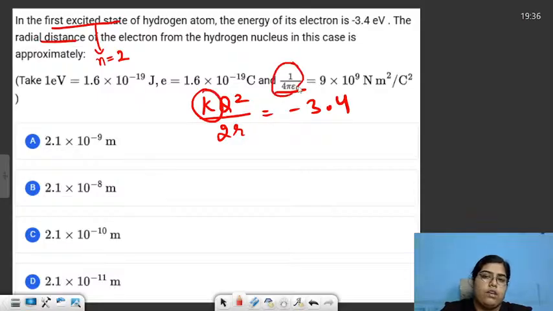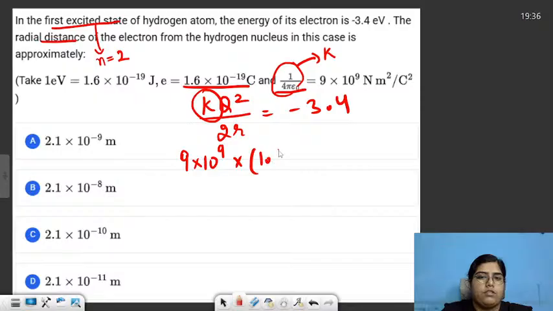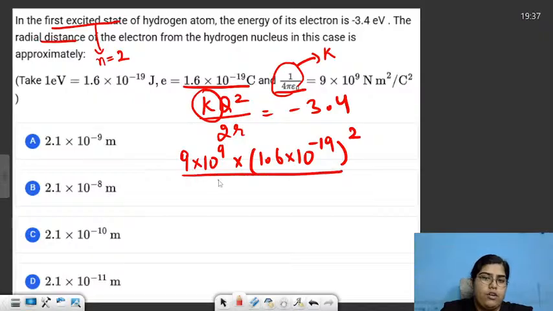You must have studied this in your electrostatics as well. This k is 1 upon 4 pi epsilon naught. So value is 9 into 10 raised to the power 9 multiplied by the charge. Charge on one electron is 1.6 into 10 raised to the power minus 19. The square of this divided by 2 into 3.4.